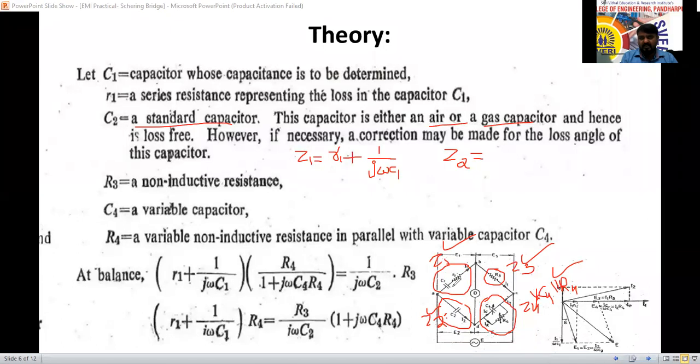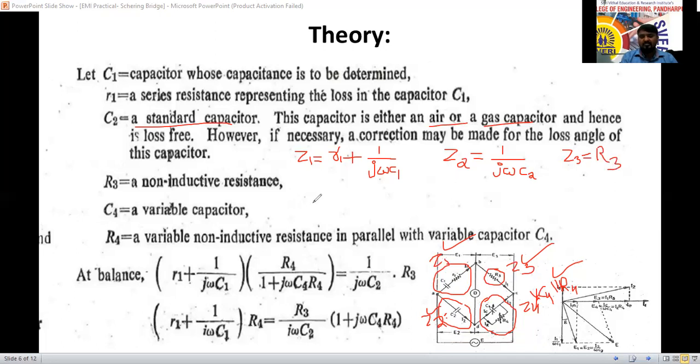The capacitance is the imaginary part, or not? Yes, the capacitive load is the imaginary part, and the resistive load is the real part. Here only capacitance is there, so can I directly write 1 by j omega C2? Yes sir, 1 by j omega C2. What do you mean by Z3 here? Z3 equals R3, the non-inductive resistance.